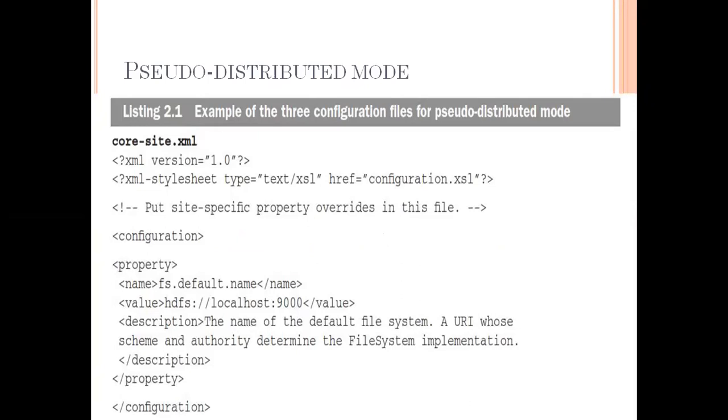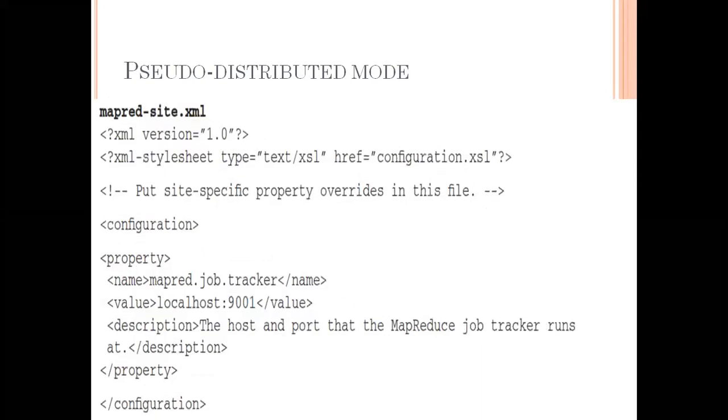We discussed this in the first task tracker class. So we are going to get the input data. The client, the user, is going to give it to the HDFS system. Once the HDFS system considers the files, then core-site.xml is going to take care of the input. Then mapred is going to look after the reducer function and map function, and how the job tracker tasks are taken care of.